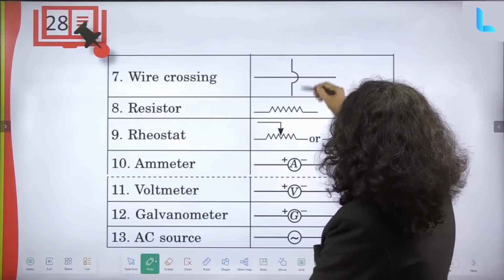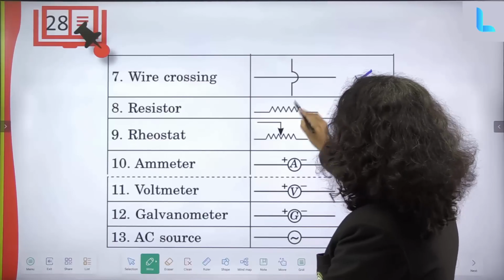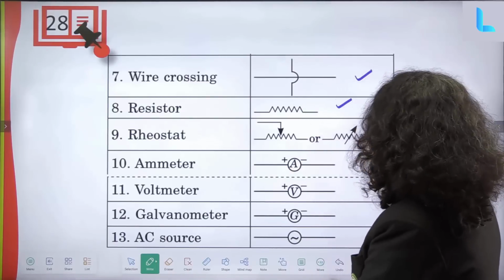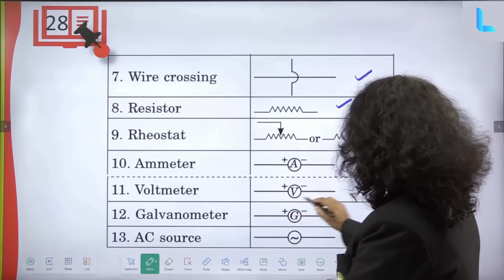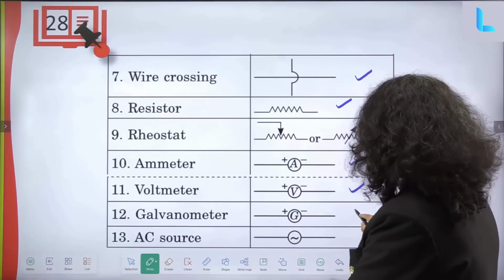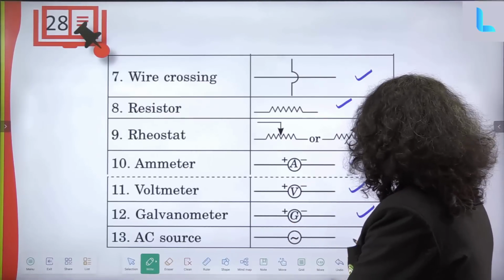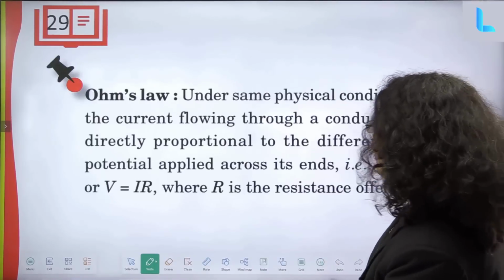Now wire crossing, if two wires are crossing, we can show it like this. Resistors are shown with this kind of line. A rheostat can be shown like this, and an ammeter like this. A voltmeter with V here, a galvanometer with G here, and an AC source can be indicated like this. So these are all the indicators.